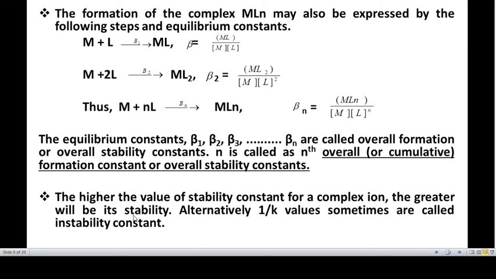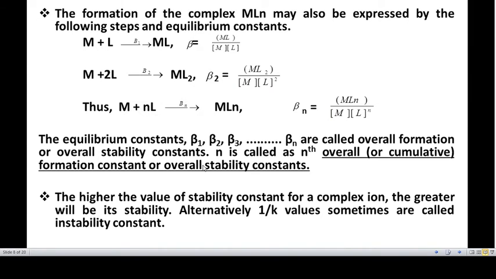Now what is the difference between the stepwise and overall equilibrium or formation constant? In the stepwise formation constant, one ligand is added at a time. In the overall formation constant, the total number of ligands are added to the metal ion at a time, that is M plus nL.